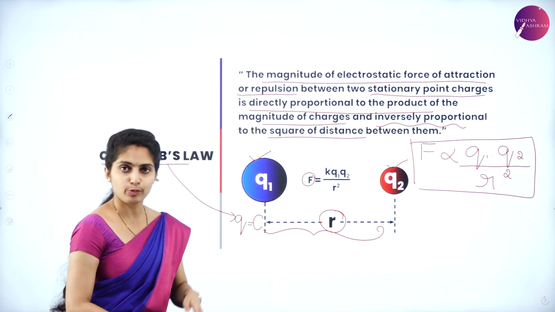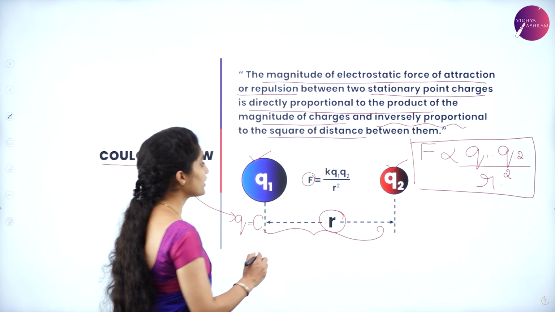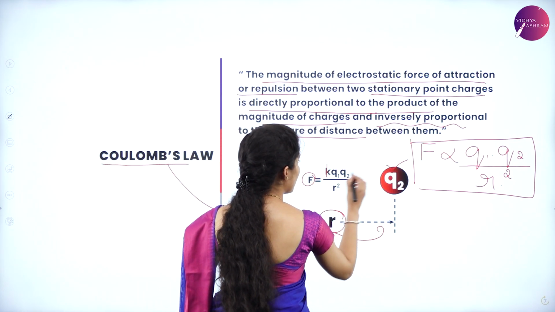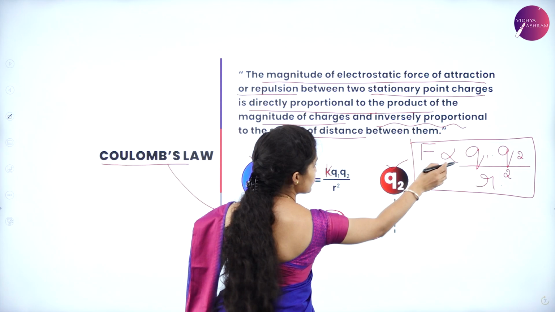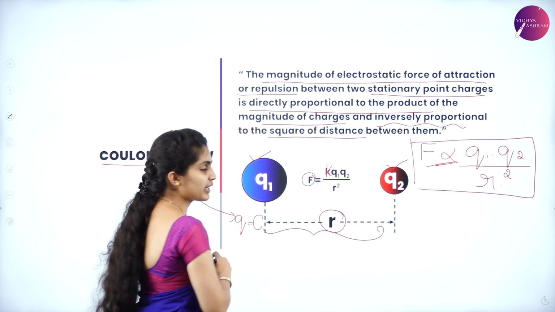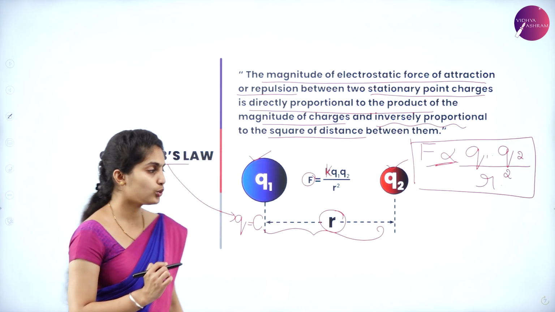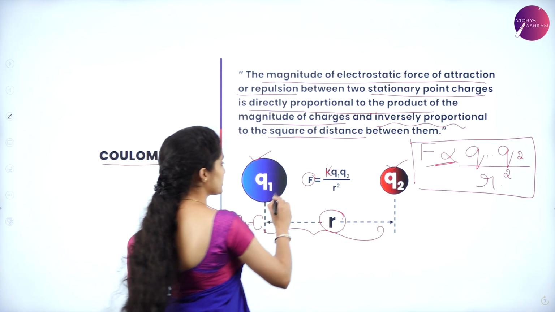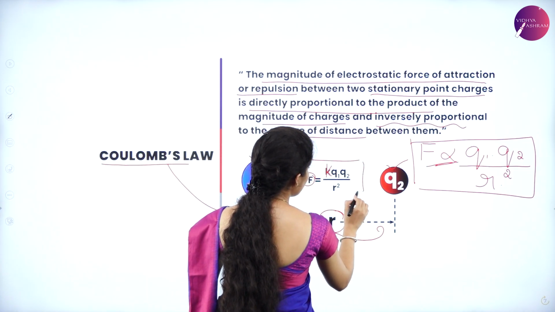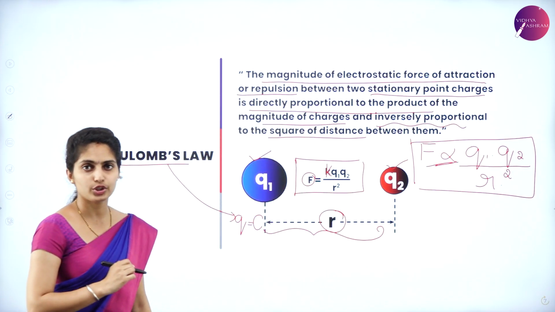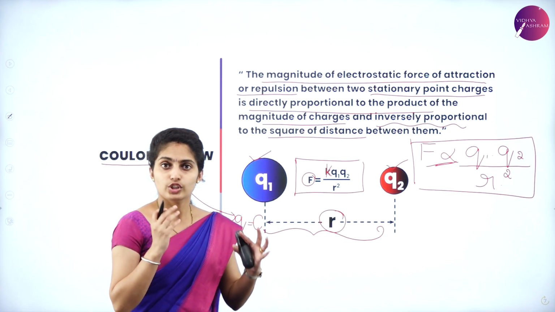Removing the proportionality, you just get K instead of alpha, a proportionality constant. F is equal to K into Q1 into Q2 divided by R square. So this is the equation to understand Coulomb's law.